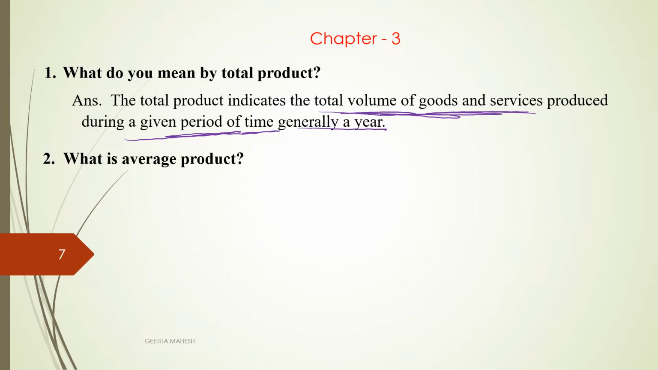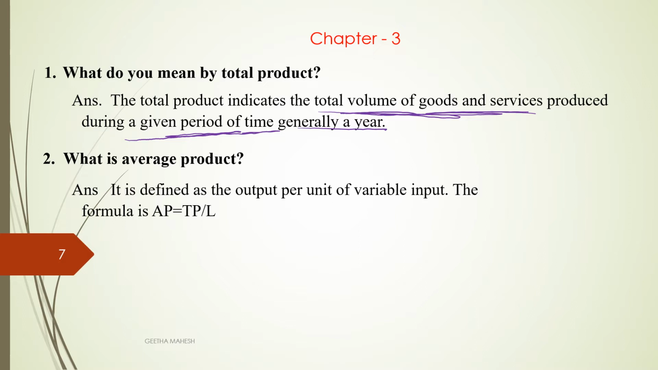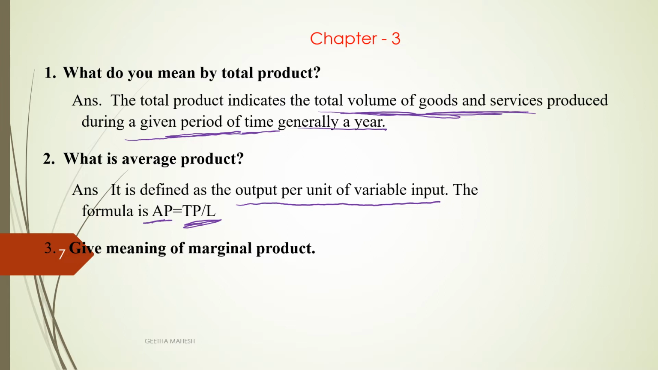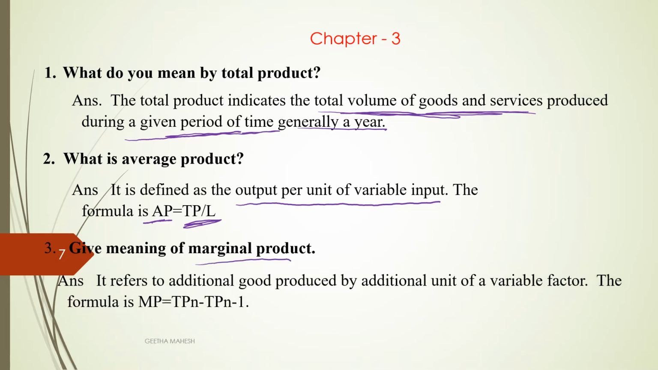What is average product? It is the output per unit of variable input. It is denoted by AP. AP equals TP divided by L. Give the meaning of marginal product. It is the additional good produced by an additional unit of variable factor. What is the formula for MP? TPn minus TPn-1.